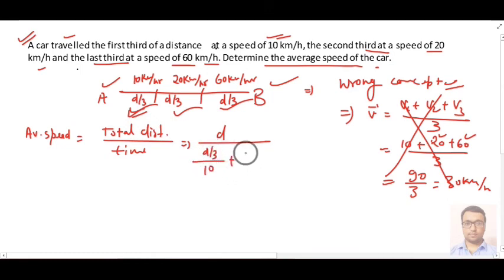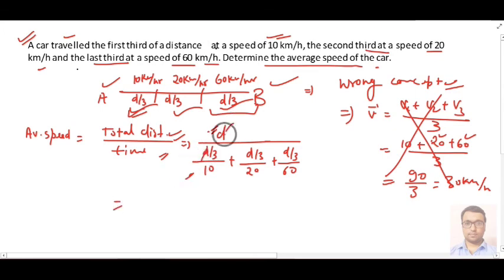Then again second time will be distance upon speed, then last time, from here to here, will be again d by 3 over 60. Remember, this is the exact formula, that is total distance traveled by the particle upon total time elapsed.